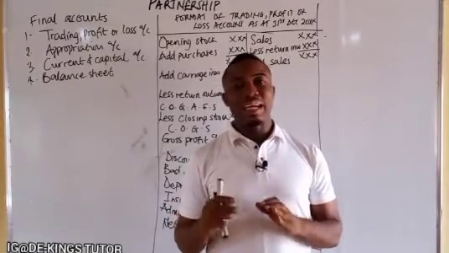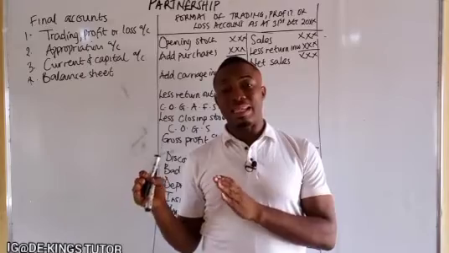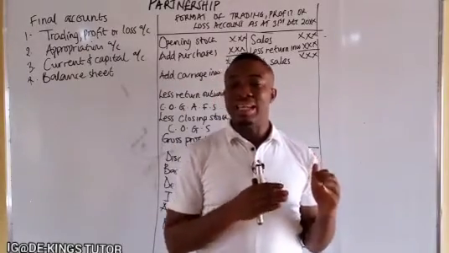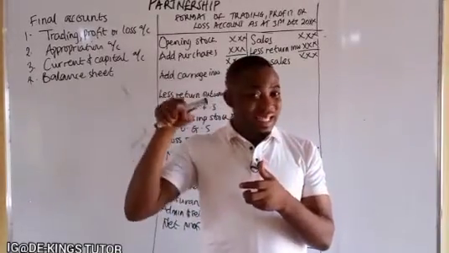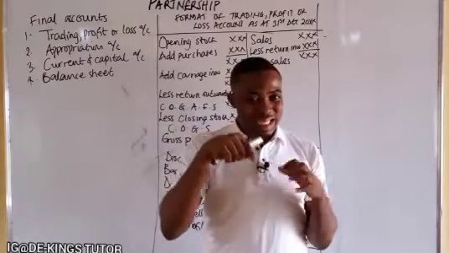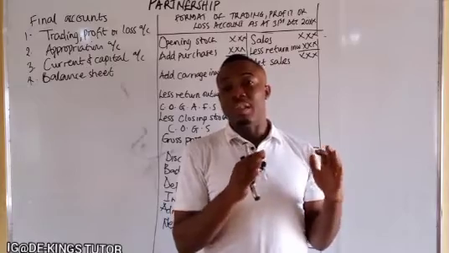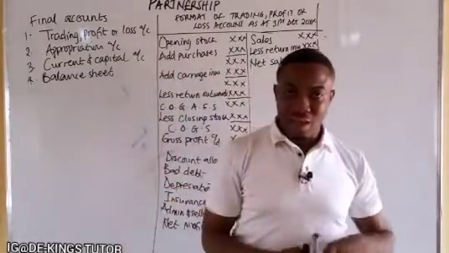Take note, the right hand side is what comes into the business, the entitlement of the business itself, while the left hand side is the entitlement of the partners in the business. That is what the business itself is meant to pay the partners.